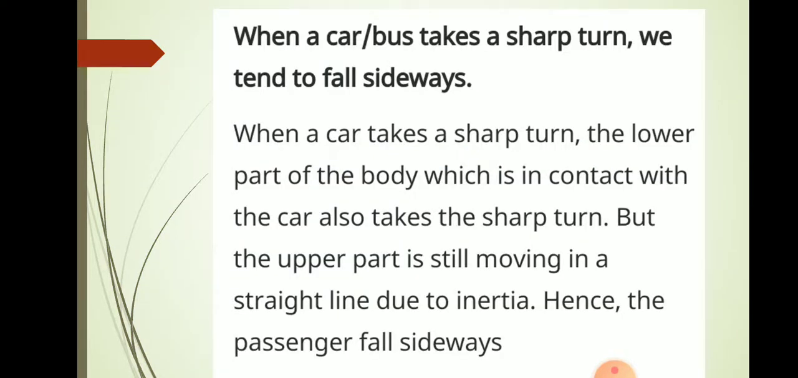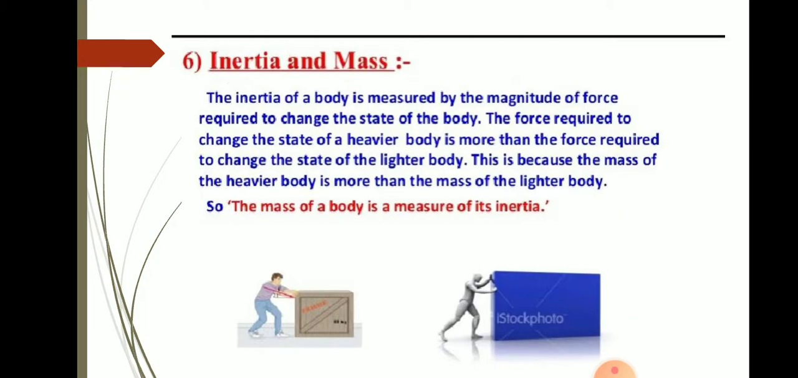So when a car or a bus takes a sharp turn, we tend to fall sideways. When a car takes a sharp turn, the lower part of the body which is in contact with the car also takes the sharp turn, but the upper part which is not having any support is still moving in a straight line due to inertia of direction. Hence the passenger falls sideways. Okay, so whichever side the curve is taken, in that way we are going to lean.